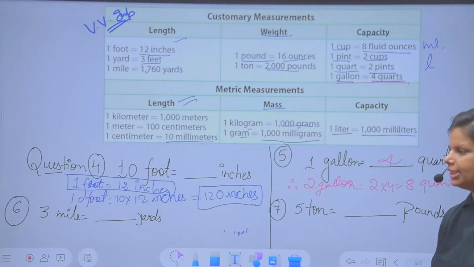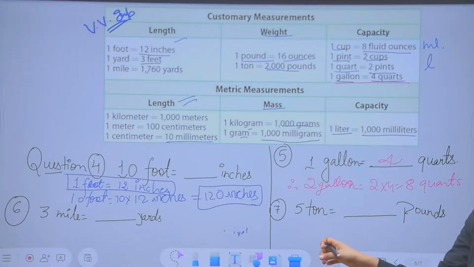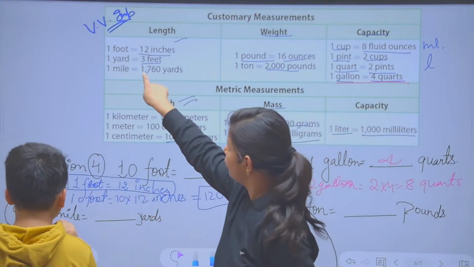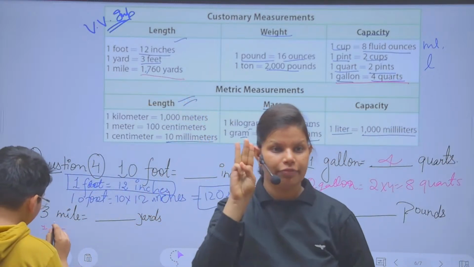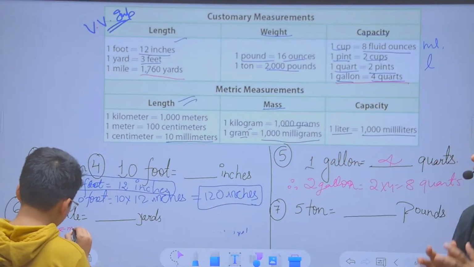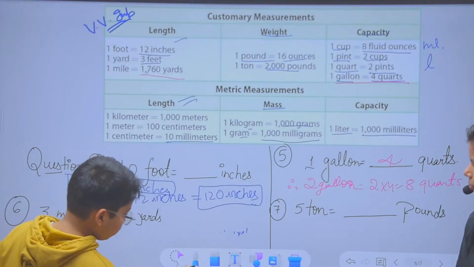Now, moving on to the third one. Question is given 3 mile equal to dash yards. Anyone? Yeah, please come. Be quick. Once again, 1 mile equal to 1760 yards. So you have to find 3 miles. So what will you do? You will multiply that given number. Write it properly, beta.